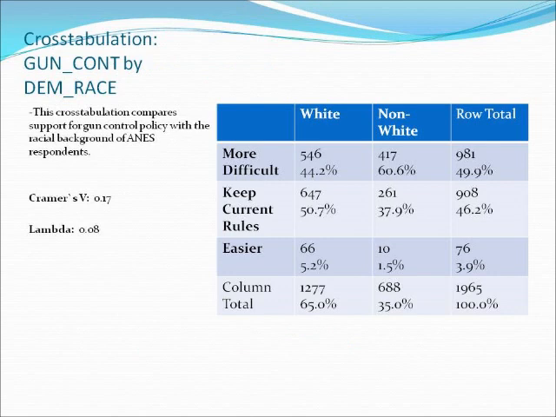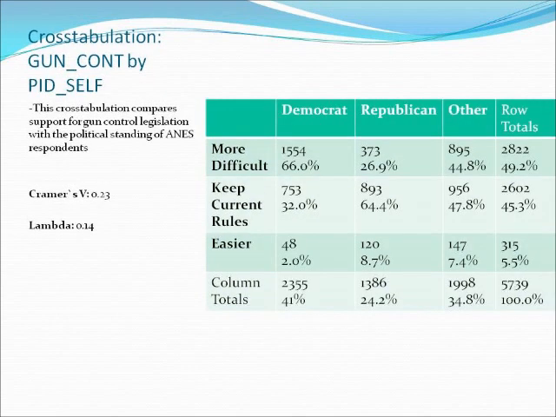Cross-tabulating the dependent variable with the first independent variable yields interesting results. The Cramer's V value is just above the accepted level of correlation, yet the lambda value is extremely low. This indicates that the two variables are likely independent of each other. Cross-tabulating the dependent variable with the second independent variable yields a stronger correlation. The Cramer's V value indicates a moderate correlation, and the lambda value is high enough to substantiate this. In both cases, Cramer's V and lambda were used because they apply to nominal variables being compared with nominal variables.